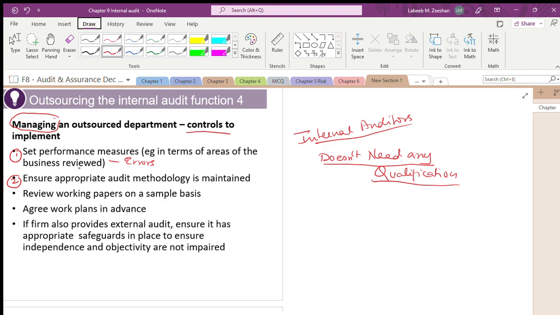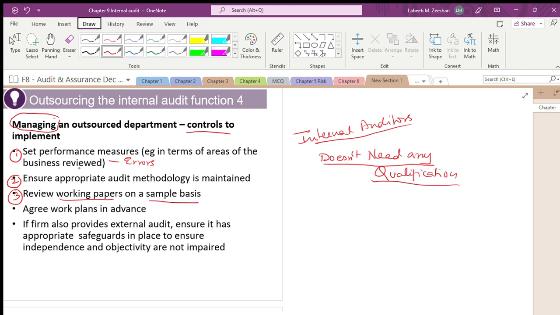Understand? The cost will increase, the responsibility will increase, and you have to think about how you carry it out. What is the responsibility? If they review anything, you have to review the working papers on a sample basis.